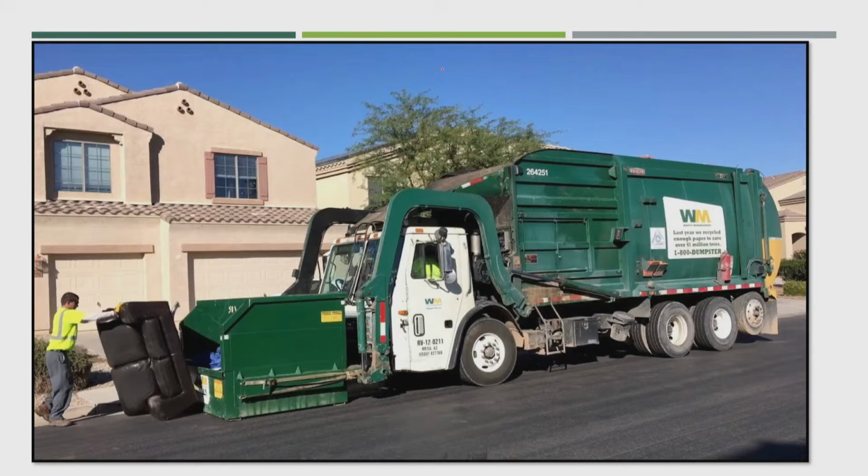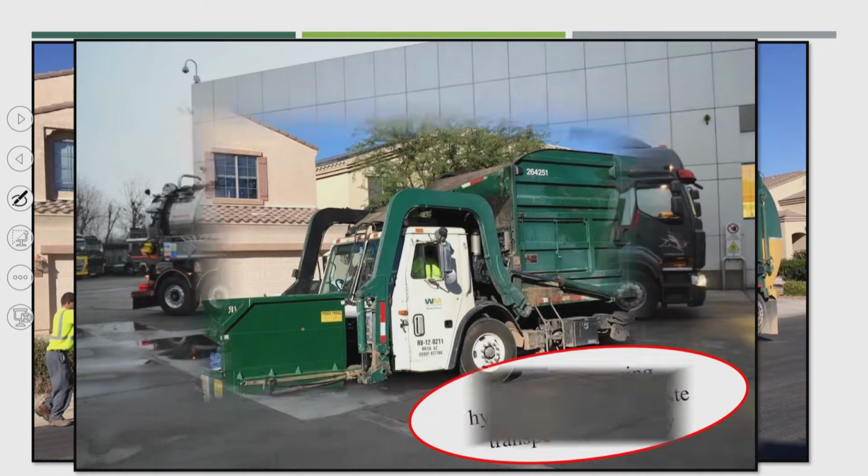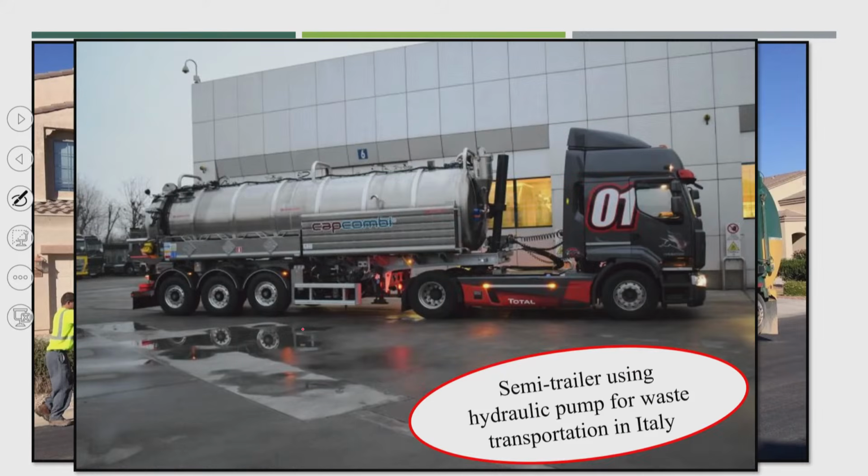This is one more photograph, you can see a special hydraulic system. The waste is getting collected and loaded onto the vehicle from the front to the rear areas. This is another kind of semi trailer using a hydraulic pump for waste transportation in Italy.